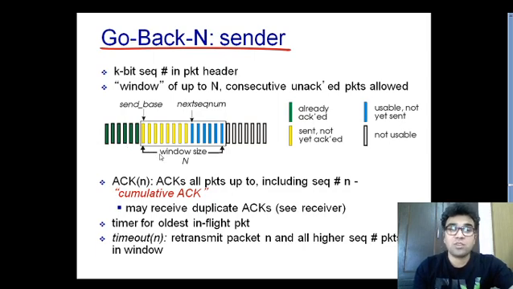So that is how the go back N sending side is designed. We will shortly see the FSM of the sending side of go back N and the receiving side of go back N. We will understand the concept of go back N with the help of the FSM in our next slide.